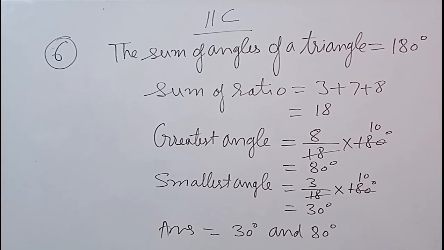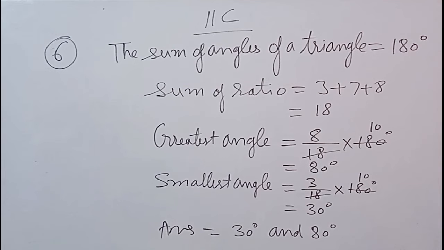Greatest angle will have the greatest ratio, that is 8. So 8 upon 18 into 180, the sum of the angles. So 180 upon 18 will give 10, and 10 into 8 is 80 degree. So greatest angle is equal to 80 degree.